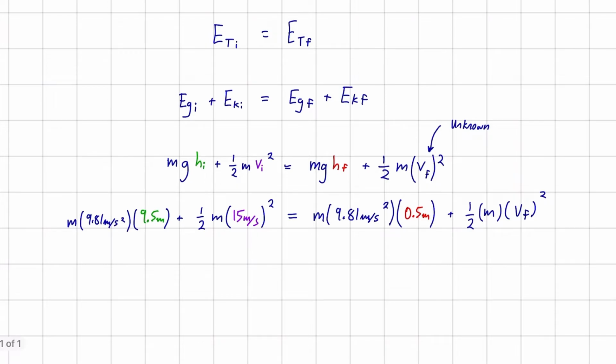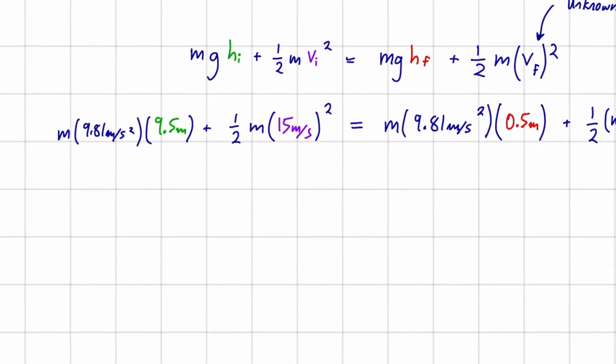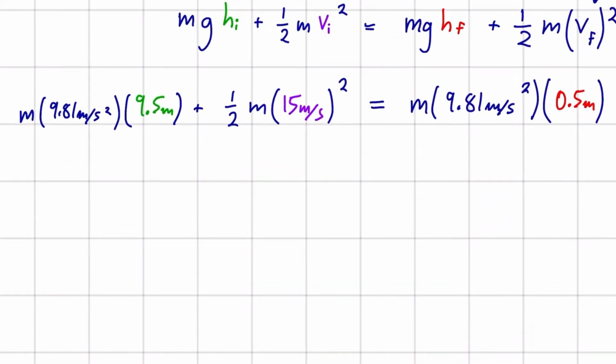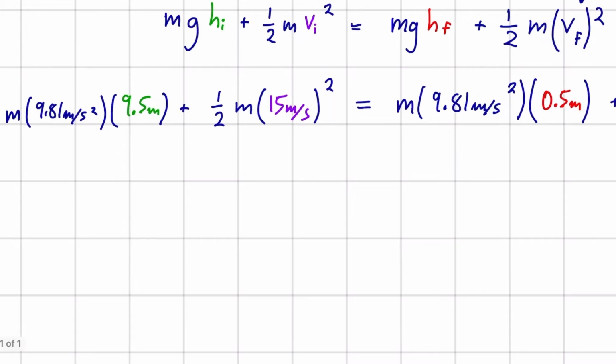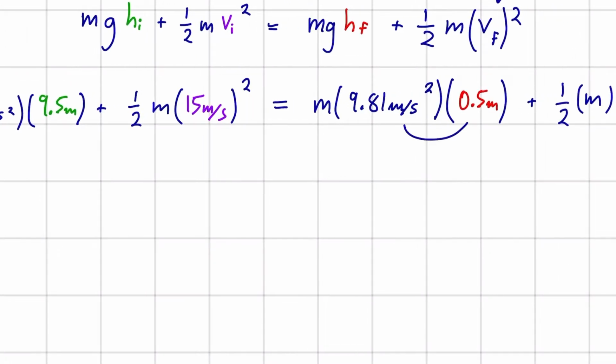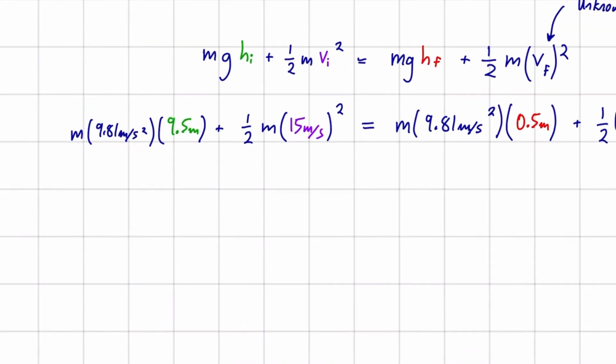Okay, so we're making good progress now. We just have to continue, bring this equation down one more step by multiplying some of our terms. So in each term we can multiply some values. I'll do the 15 squared here, and I'll be multiplying these values. So here's what we get.